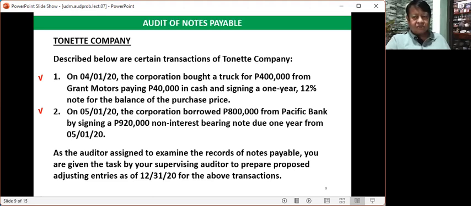But the promissory note, or the amount to be paid after 1 year, is 920,000 pesos, leaving a difference of 120,000 pesos. As the auditor assigned to examine the records of notes payable, you are given the task by your supervising auditor to prepare proposed adjusting entries as of December 31, 2020 for the above transactions.